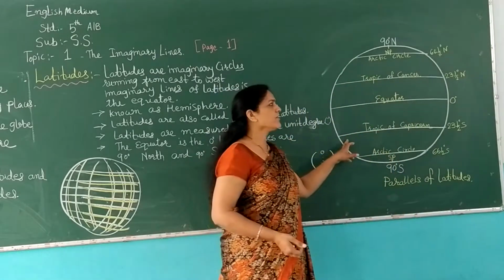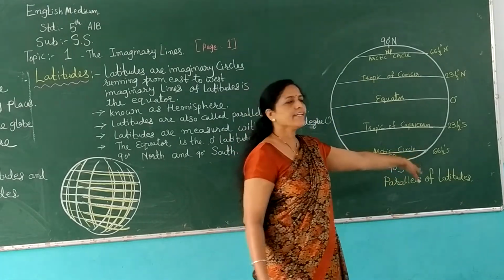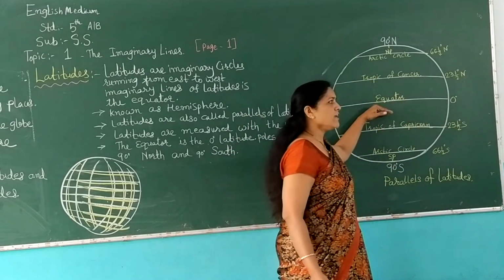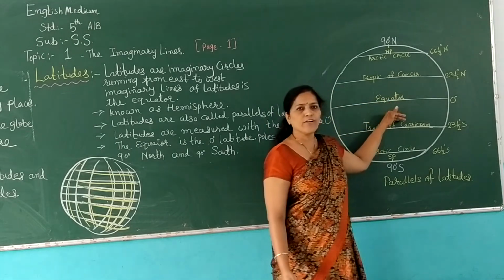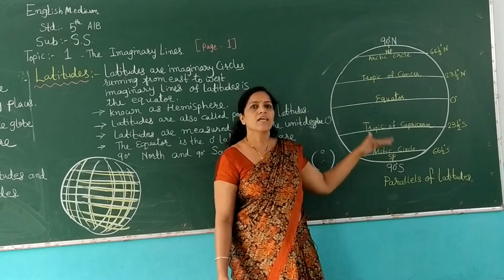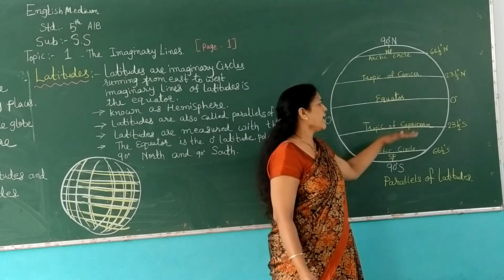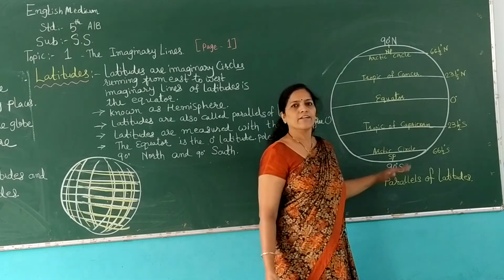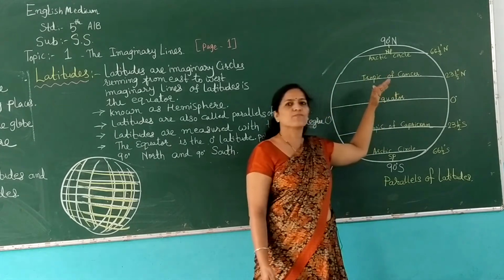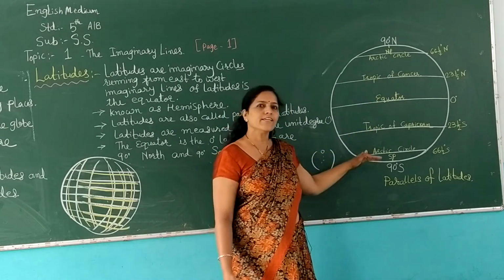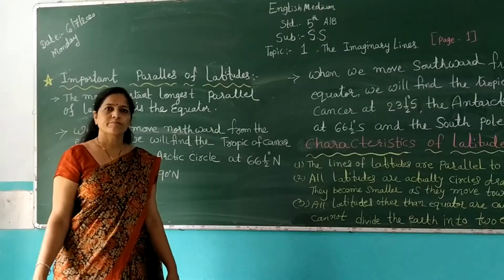And then we learned the diagram of the parallels of latitude. In the middle of the earth is the equator. The equator divides our earth into two equal halves. The northern half is also known as the Northern Hemisphere and the southern half as the Southern Hemisphere.